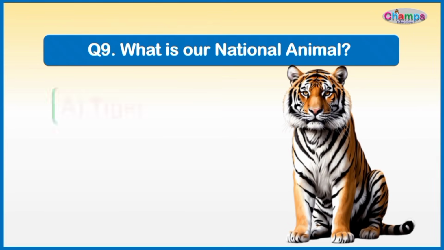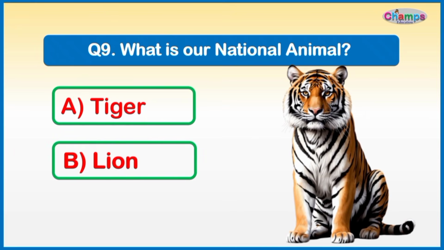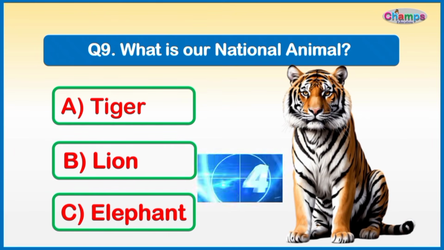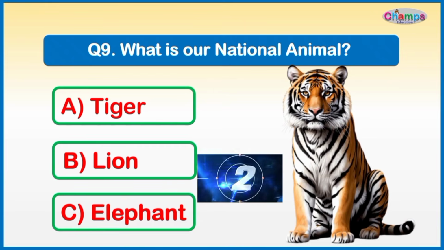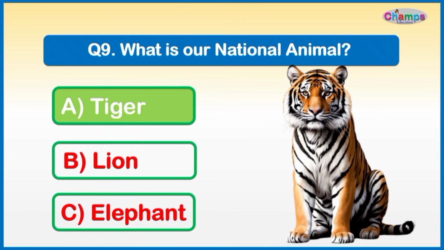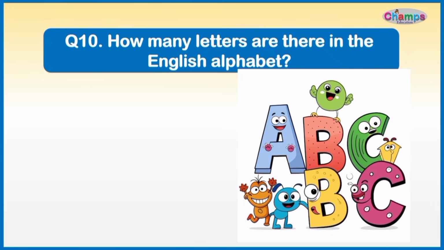Options are A. Tiger, B. Lion, C. Elephant. Right answer is answer A. Tiger. How many letters are there in the English alphabet?